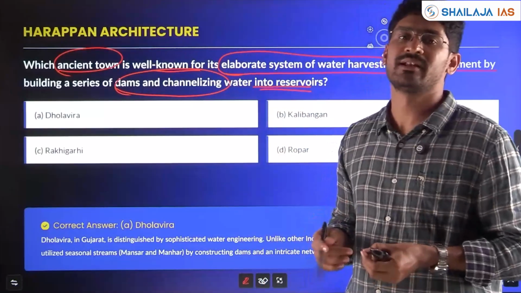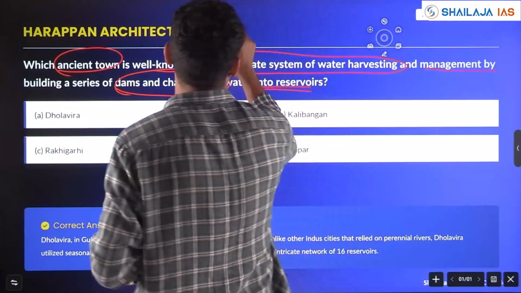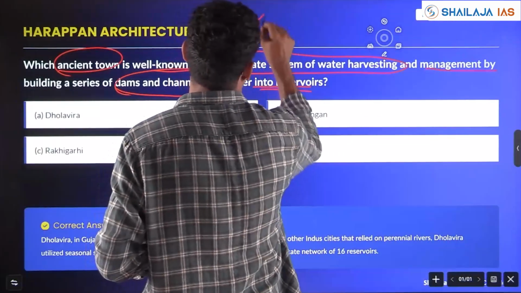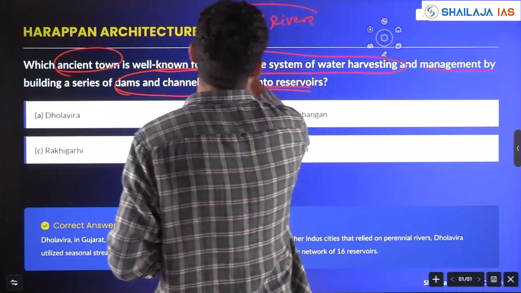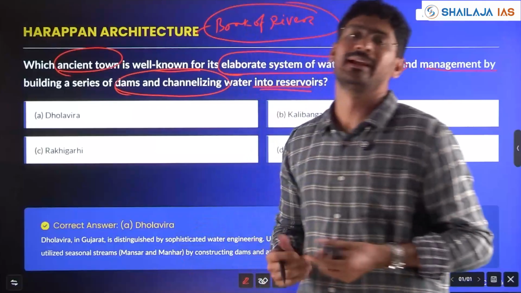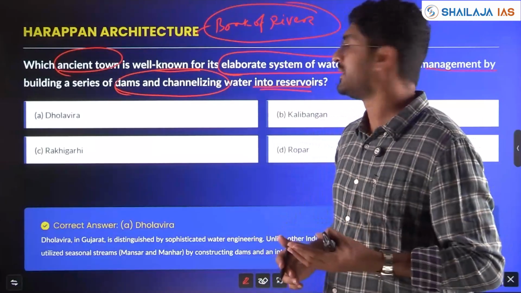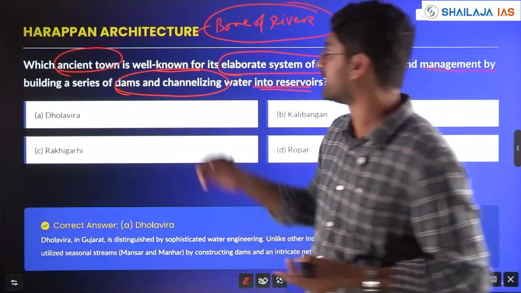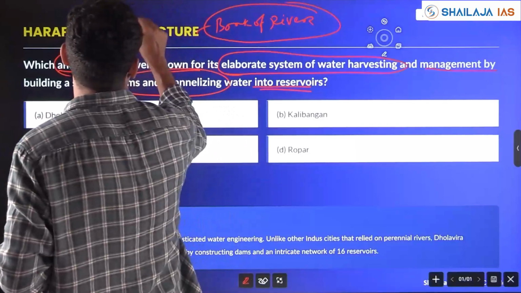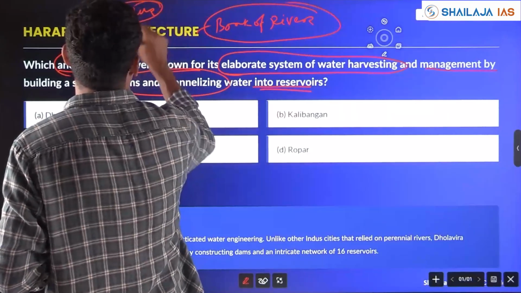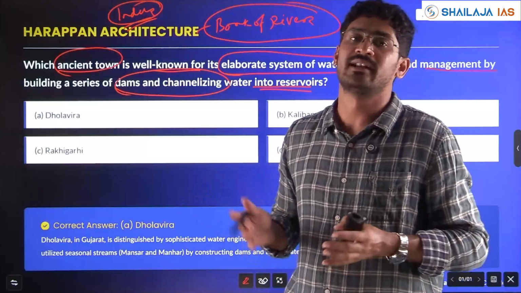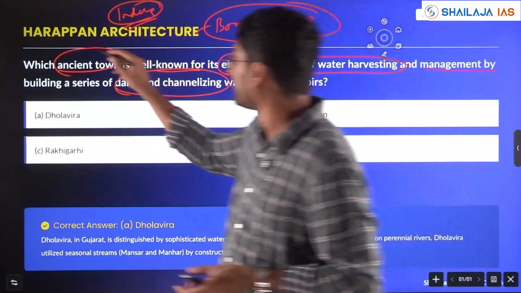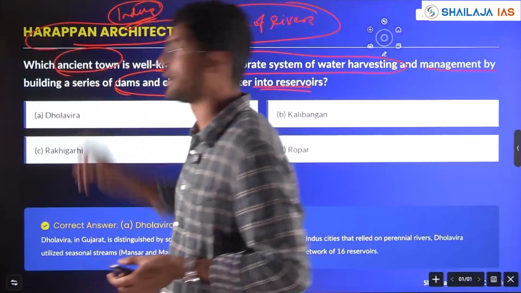You know, Harappan civilization was built on the banks of rivers, mainly in northwest India, the Indus Valley, Indus rivers. That's why Indus Valley civilization. Ravi, Beas, Satluj, all these rivers and tributaries of the Indus is where the Harappan civilization was built.